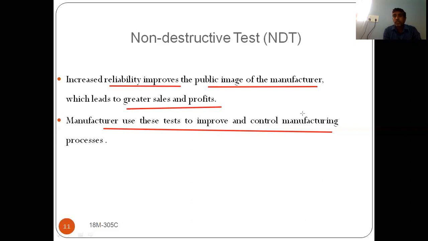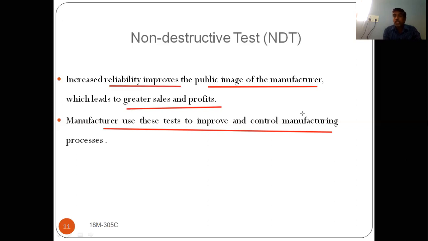So the sales will be improved. If the sales are good, what will happen? Profit will be improved. So indirectly, you will get huge profits. If you are selling reliable products, you will get more profits. You are achieving those reliable products because of this NDT test.